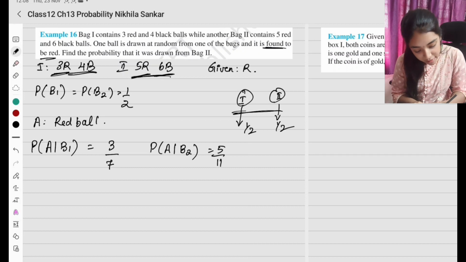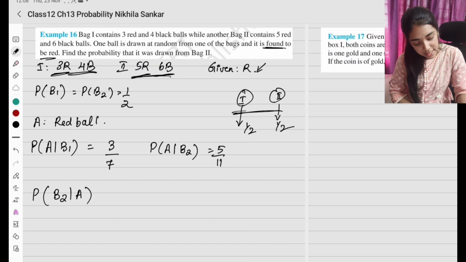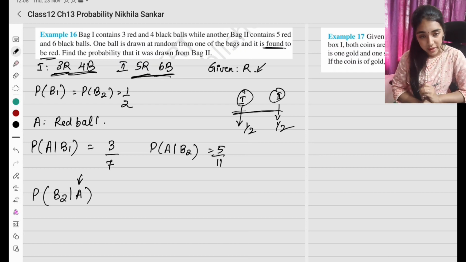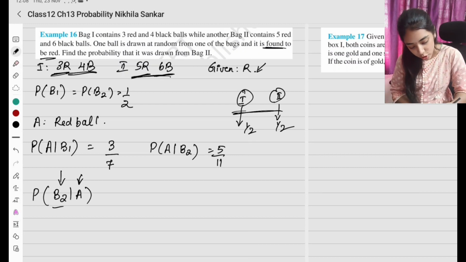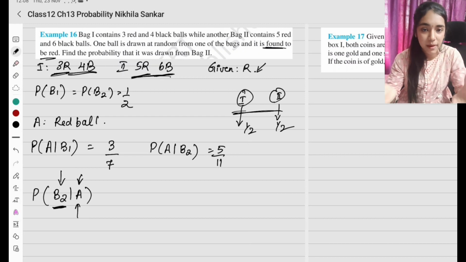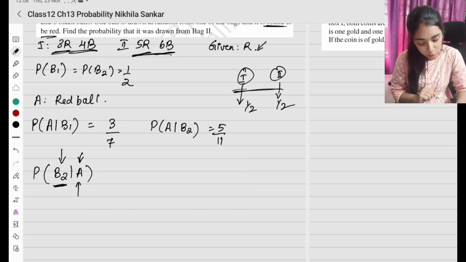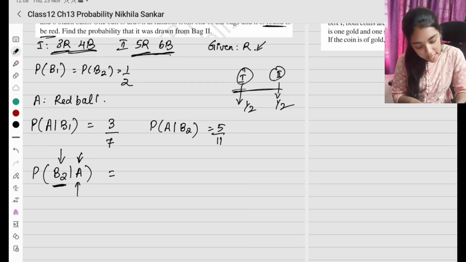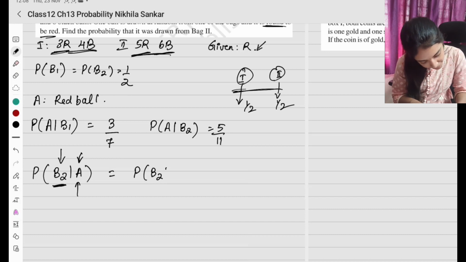இப்போ என்ன கேக்குறாங்க? Find the probability that it was drawn from bag 2. So bag 2 ல இருந்து எடுத்திருக்கு and it is a red ball. Given that it is a red ball, find the probability that it is taken from bag 2. இதோட probability தான் கண்டுபிடிக்க போறோம். Given that it is a red ball. Red ball தெரிஞ்சு போச்சு. அது bag 2 ல இருந்து தான் எடுத்தோமாங்கறத எப்படி கண்டுபிடிப்போம்? So this according to the formula is going to be probability of B2, அதாவது அந்த பேக்ல இருந்து தான் எடுத்தோம், times probability of A given B2.